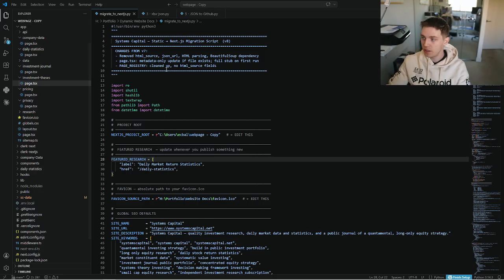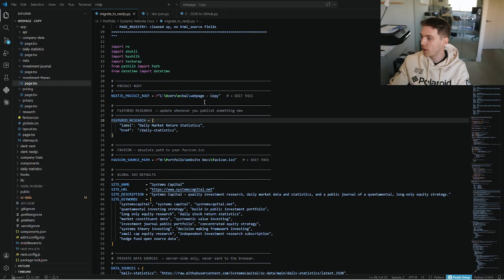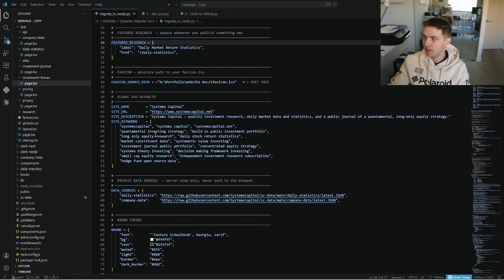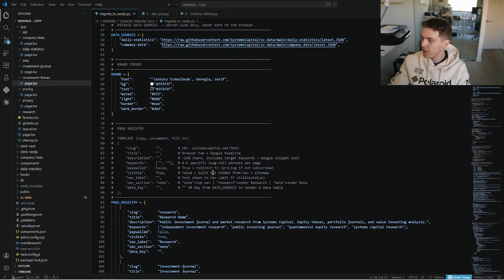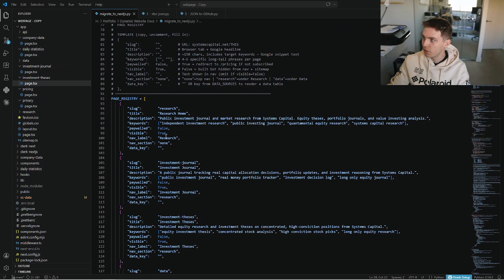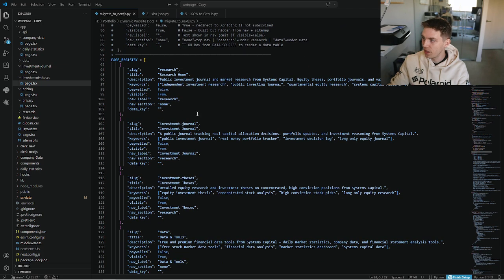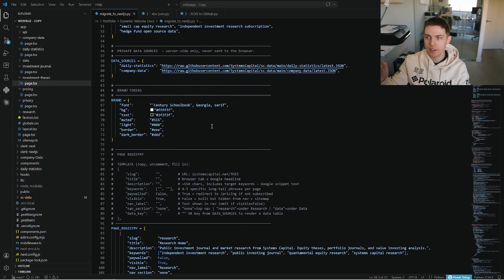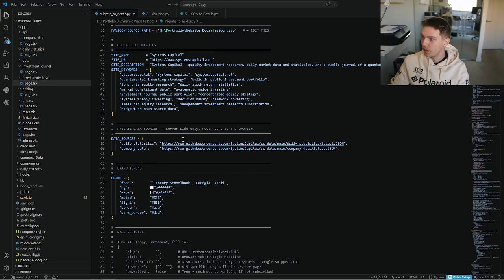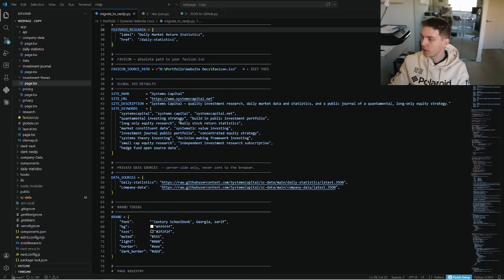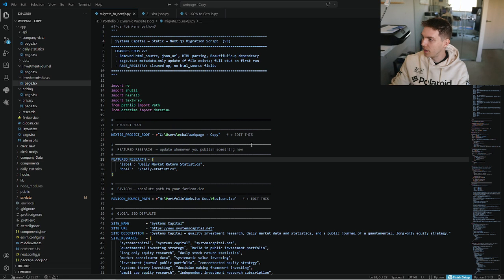So what I did is I made this Next.js project, which I then made a migration file for. So I'm over here and I can just update my site keywords. I can update my page registry and that sort of thing. Easily change things. I might make this available in the future, but as of right now, it's just for internal use. This has been really helpful.